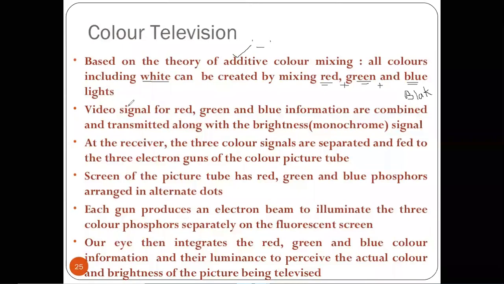So the video signals for the red, green and blue information are combined and transmitted along with the brightness. The brightness represents the information of the whiteness of the scene, that is, the black and white, the monochrome signal.